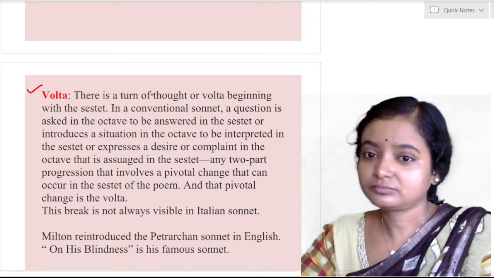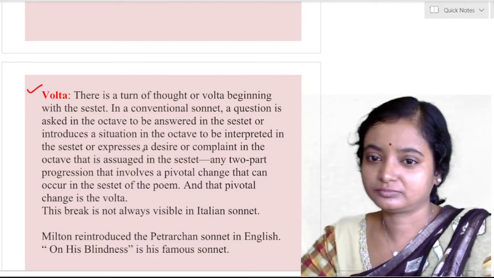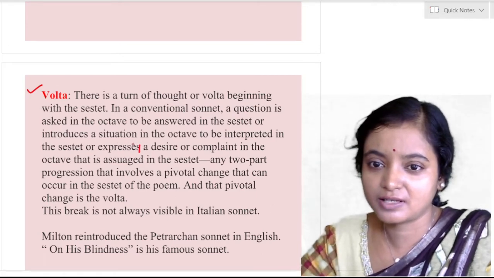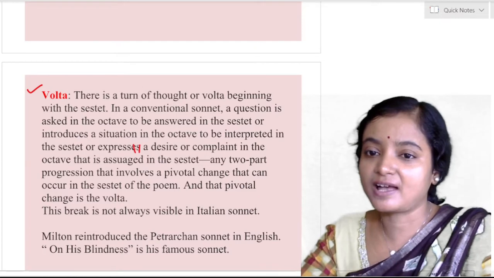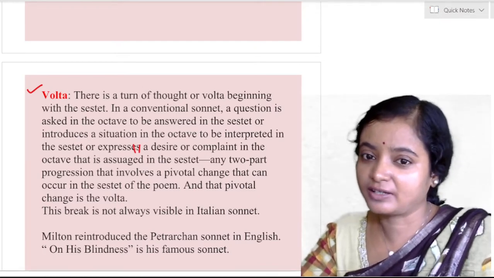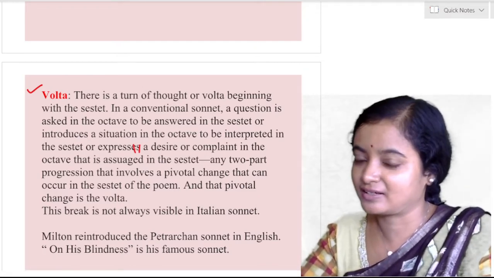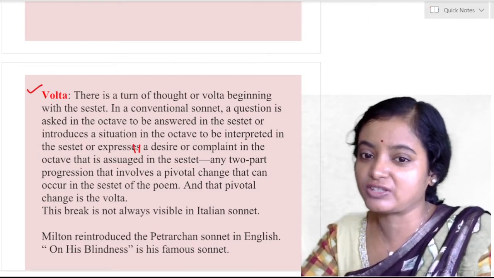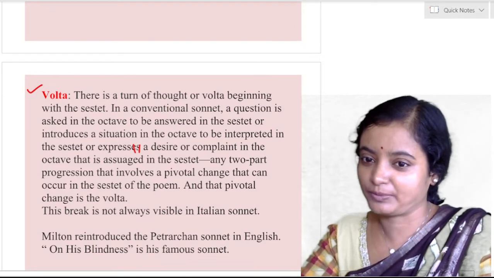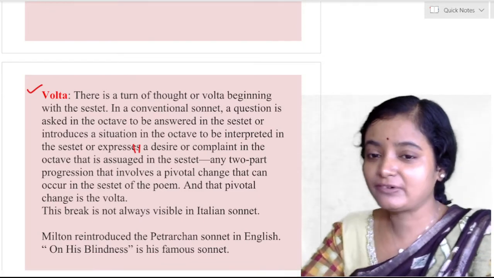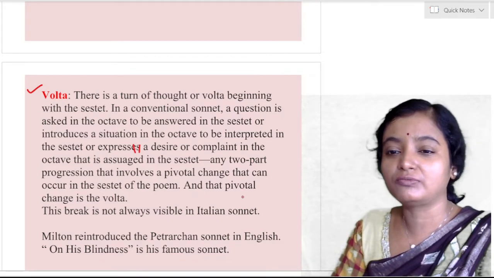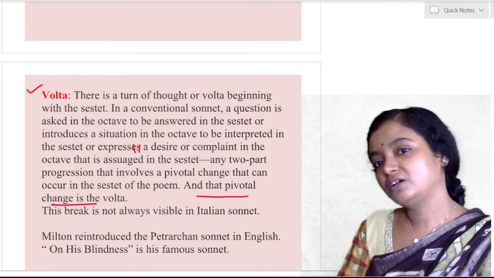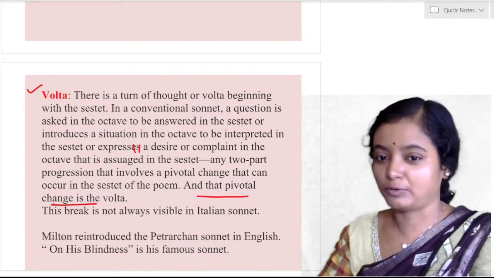expresses a desire or complaint in the octave that is assumed in the sestet. Any two-part progression that involves a pivotal change that can occur in the sestet of the poem, and that pivotal change is called volta. Change of tone, change of thought, change of situation, that is called volta.